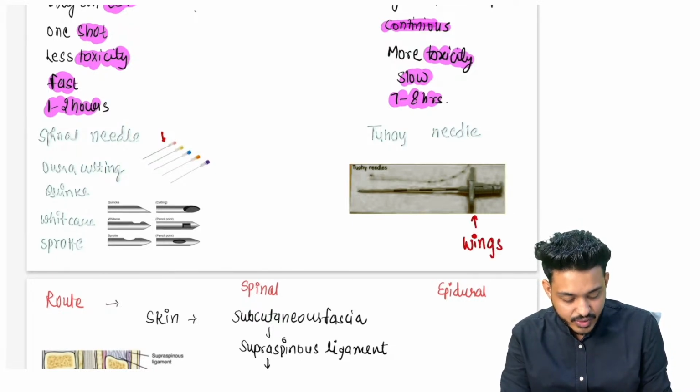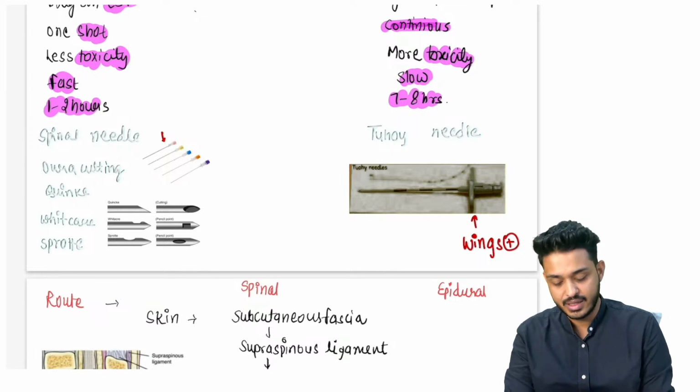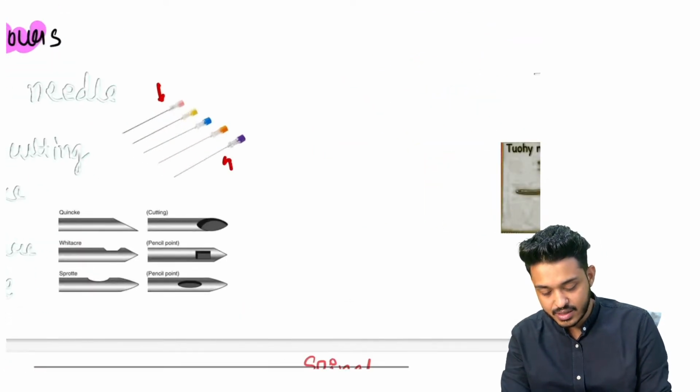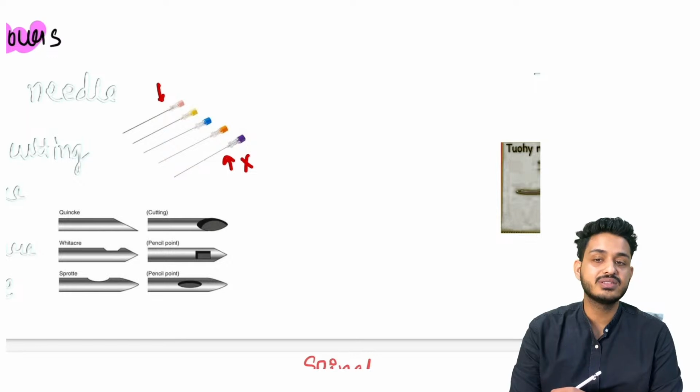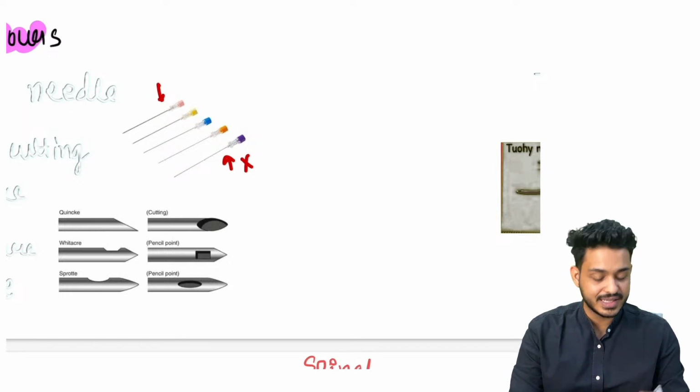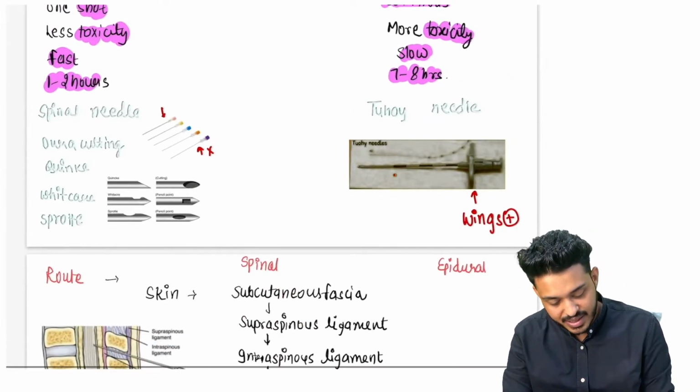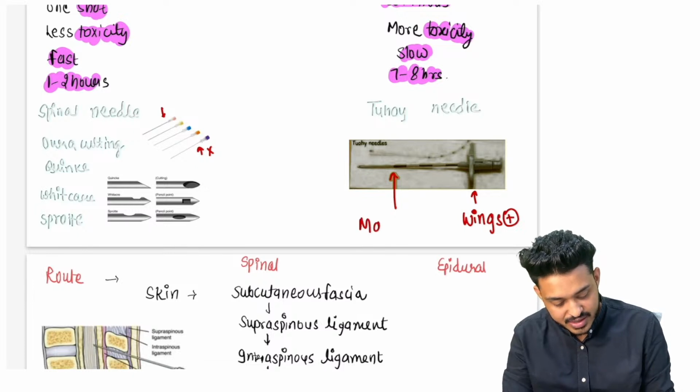These wings are going to be present in your Tuohy needle. Can you appreciate any wing? There is not going to be any wing. So spinal needles are wingless needles. Second thing, you will have certain markings. Can you appreciate these markings?